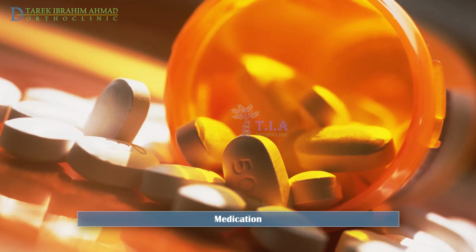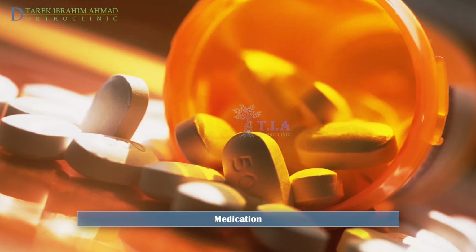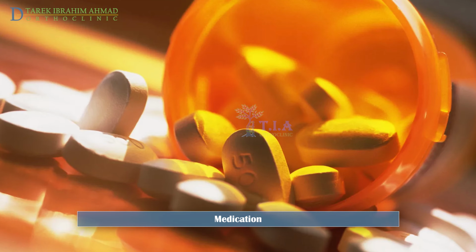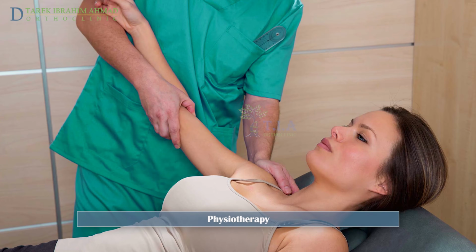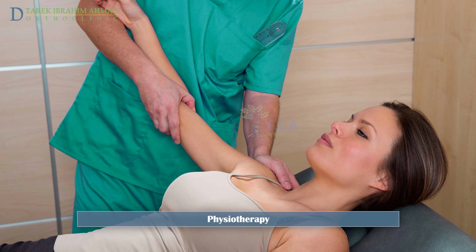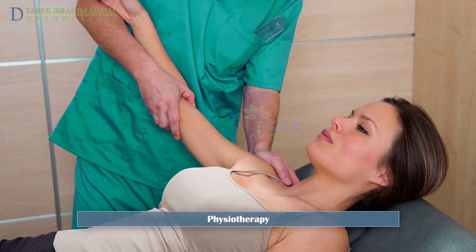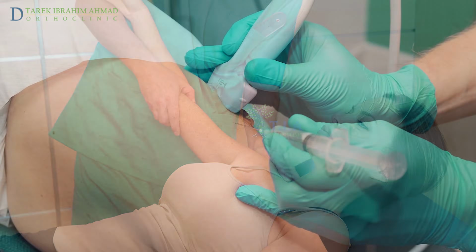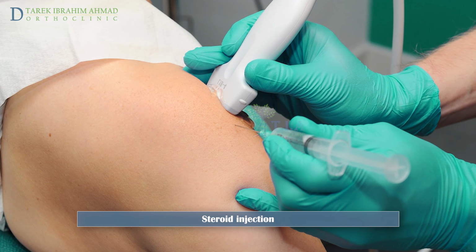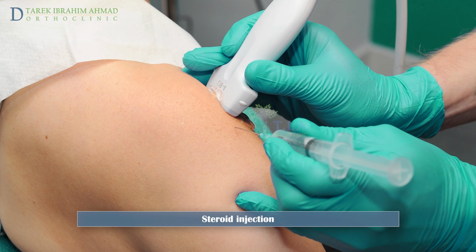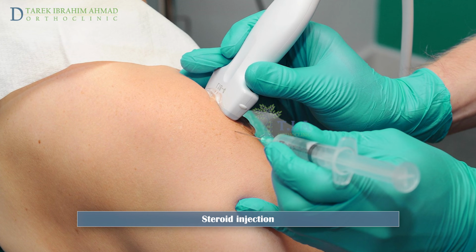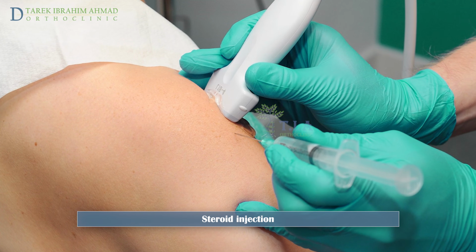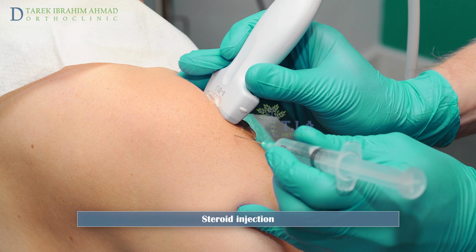A doctor will recommend a non-steroidal anti-inflammatory, NSAIDs, to reduce inflammation and relieve pain. You will benefit from physical therapy to improve strength and range of motion in the arm and shoulder. If you still have pain after 6 weeks or more of activity modification and conservative treatment, your doctor may recommend an injection of a steroid into the affected area to reduce inflammation.